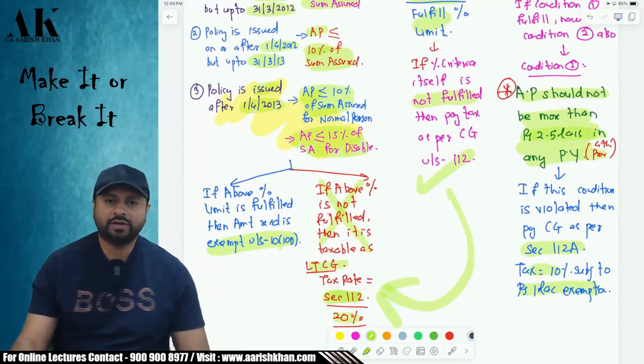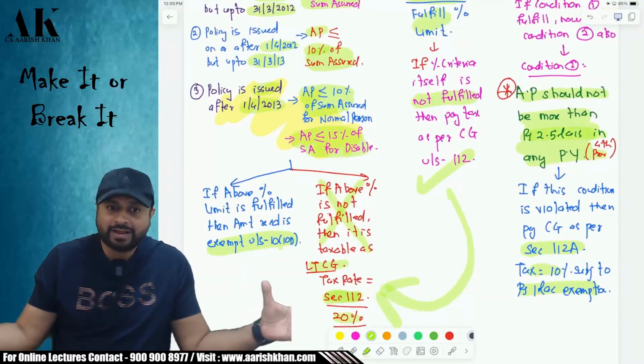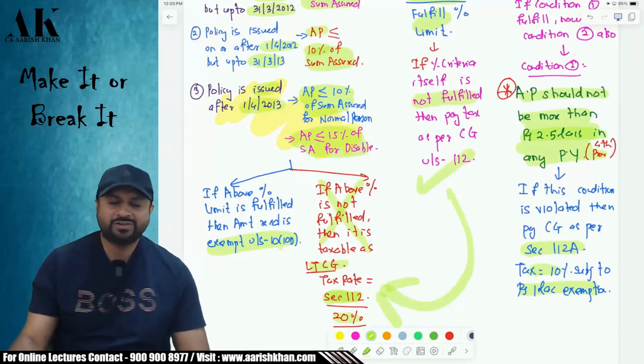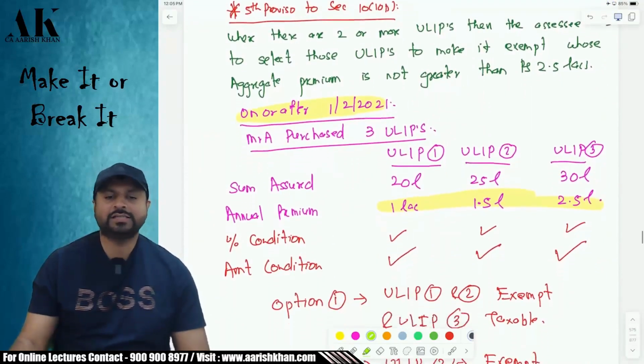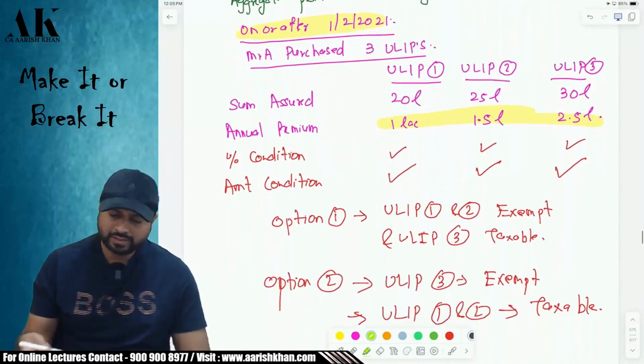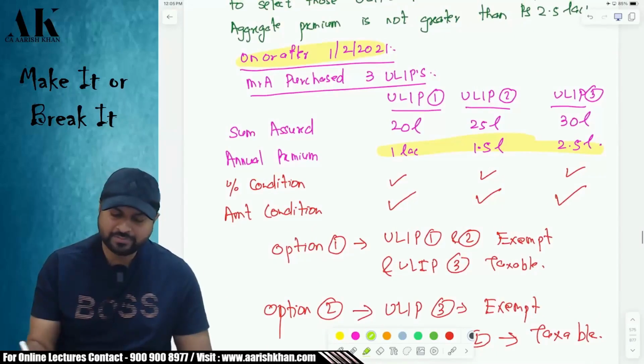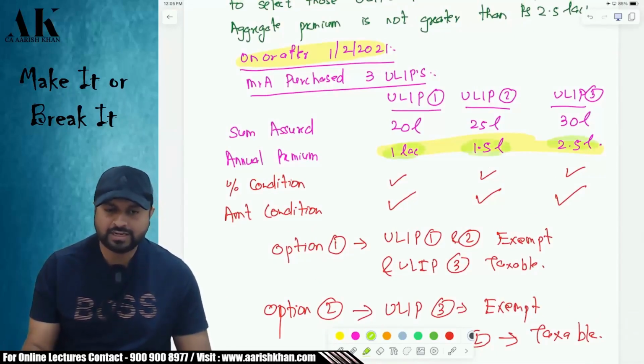Now, when you calculate annual premium, how will you calculate the annual premium? Annual premium is counted by taking the aggregate of all the policies. So if you have taken 5 policies, then you have to aggregate all the policies, and then consider the annual premium. For example, you can check over here. There are 3 policies over here. The annual premium of one is 1 lakh, one is 1.5 lakhs, and one is 2.5 lakhs.